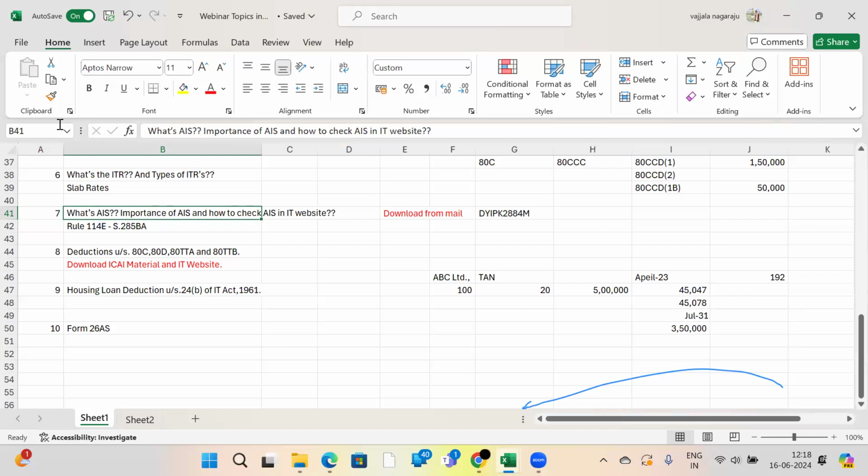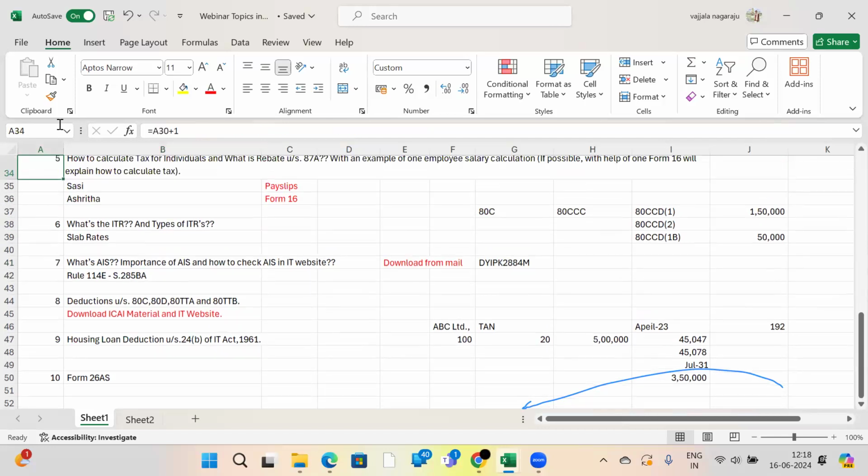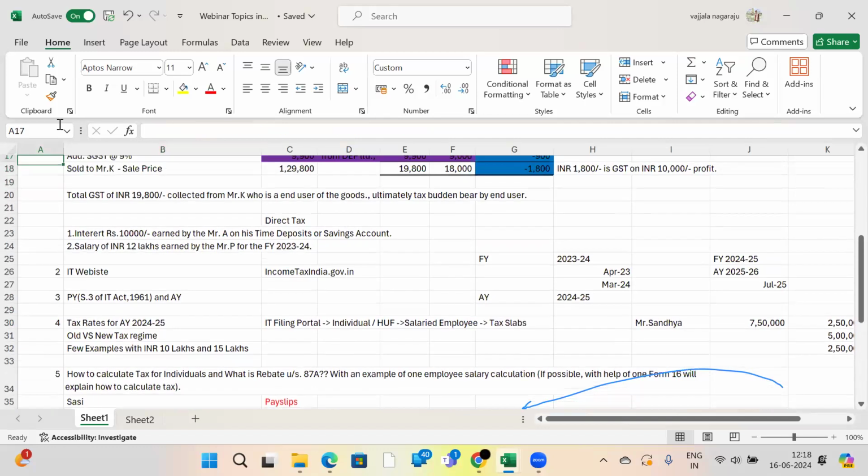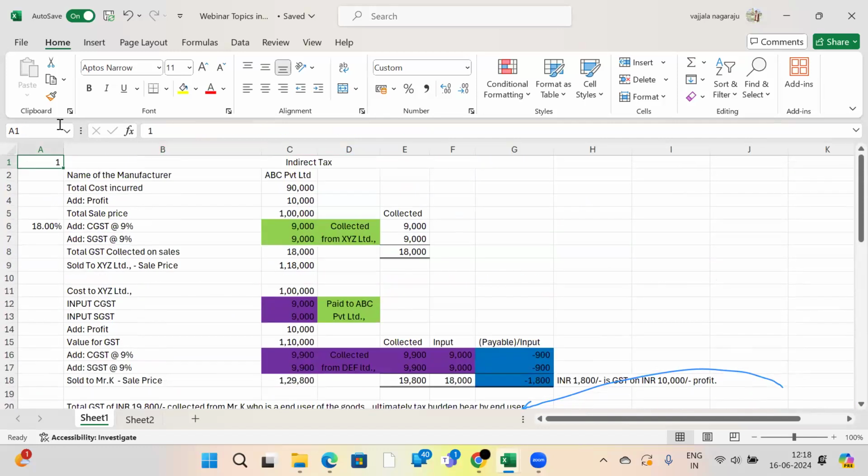Okay, no problem. Simply, if you are getting a salary more than the taxable exemption limit, you should file your income tax return. Why? Because you are acknowledging your income: yes, this is my income, this is the amount I have earned during the financial year. This is helpful for getting loans, or for visa purposes if you want to go to foreign countries. One of the eligible documents is the income tax return.